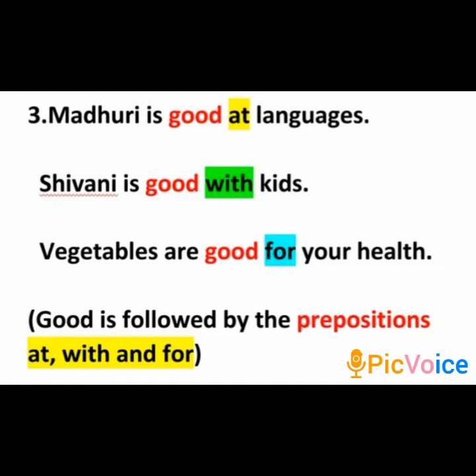Here, we used with after good for humans. And in the last sentence, the preposition for follows good because we use for with good when something is good for something. Here, vegetables are good for your health.